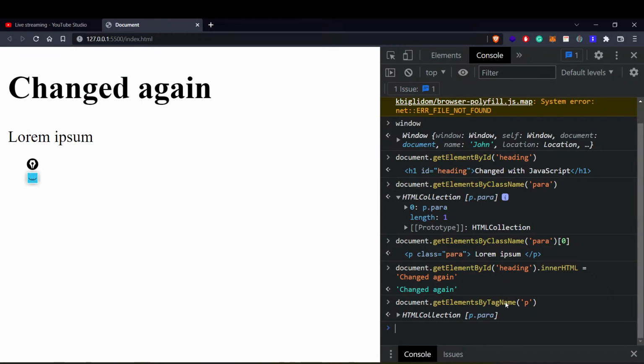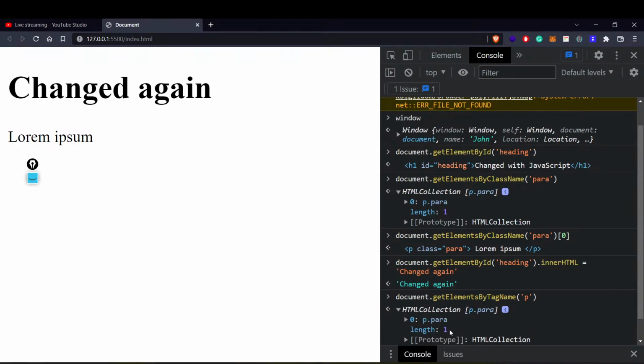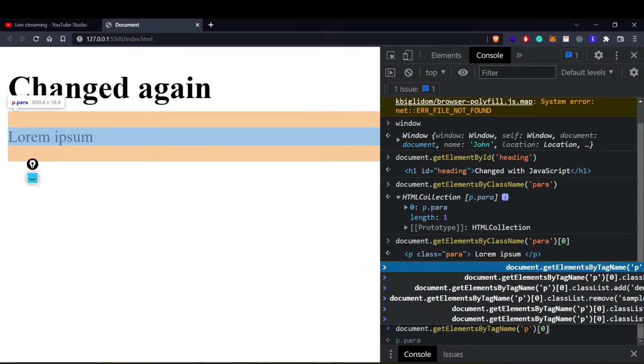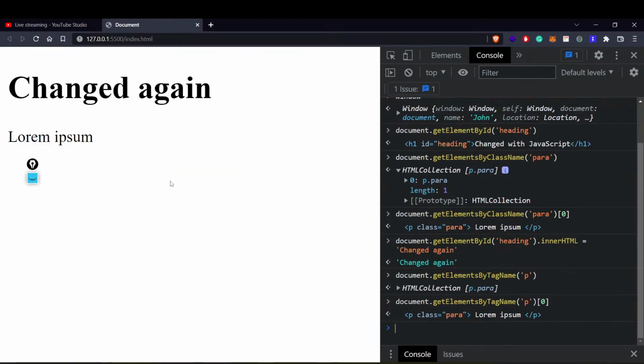Your page could have different elements of the same tag. So if you say I want to select an element that contains a paragraph tag, that might result in multiple answers: one element, then a second, then a third. In that scenario it generally returns an array. We can see that we have a one-length array, because we only have one paragraph element on our page at this moment. So how can we access this particular element? Just by adding 0 after that, because this is the first element, right?